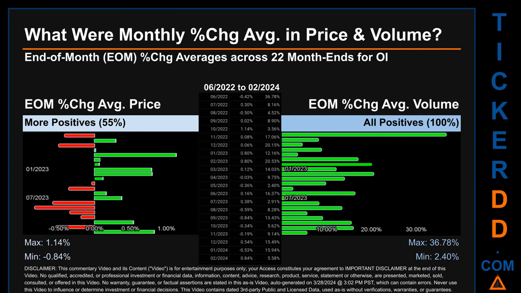Price saw an end-of-month max of 1.14% in average percentage change, along with a minimum of -0.84%. For volume, the maximum and the minimum monthly percentage change were respectively 36.78% and 2.40%.